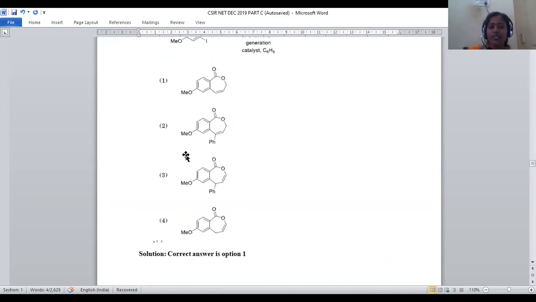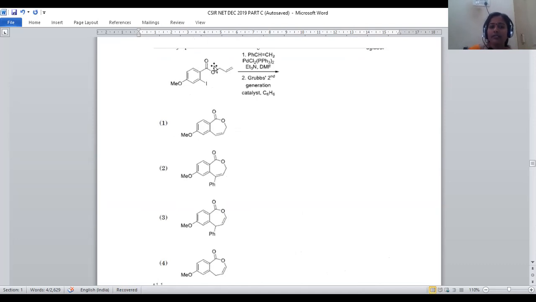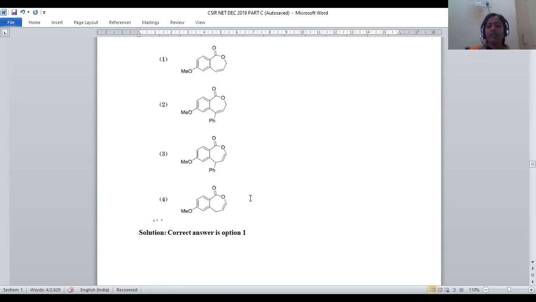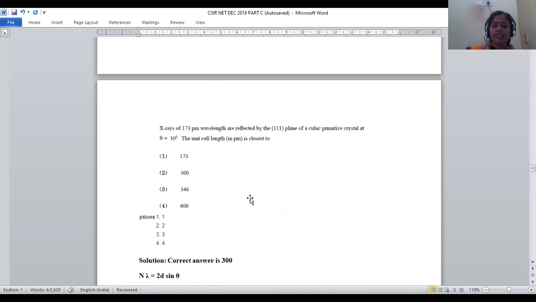Let us see which is the correct option for this one. Option number 1 is the right answer for this problem. First palladium will be inserted, followed by styrene being added. And here the insertion reaction, extension of the carbon chain, will be possible. And further treating with Grubbs catalyst, the cyclization reaction is followed by ring expansion and retention of Grubbs catalyst, and subsequently it is converted into the cyclic lactone system. That is option 1. So for this question, option number 1 is the right answer, right? Now let us move on to the next question.